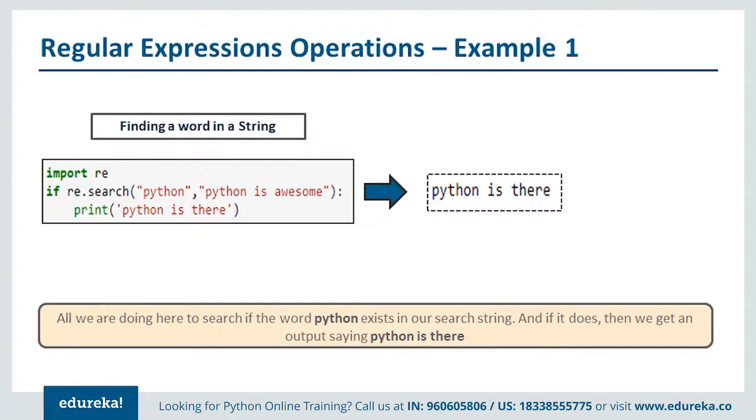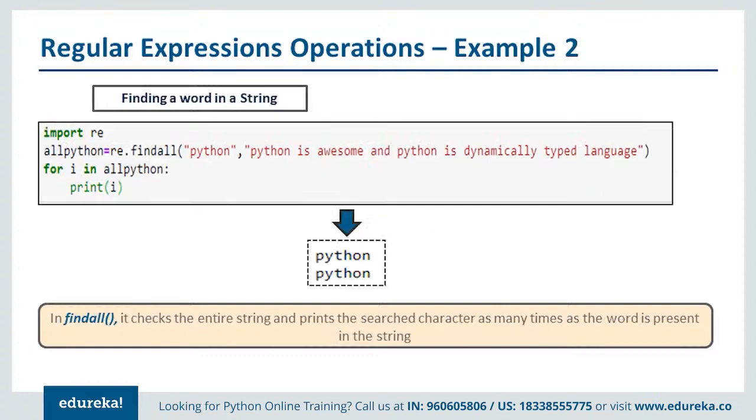If you want to search from a file, you can do various kinds of IO operations and then do the search. So a lot of implementations are there. Second example: here we are trying to find all the occurrences of a word in a string, because in the previous one we had only one occurrence, but if you see the string value here, we have two occurrences of Python.